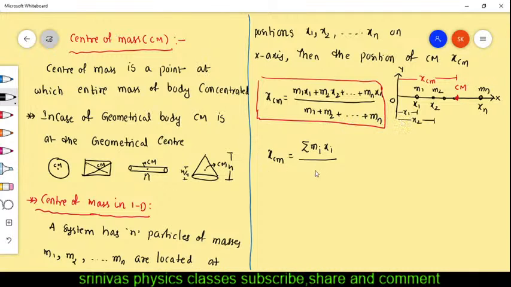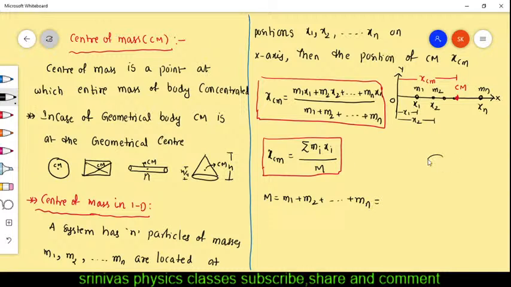We can write this as the mass of the system also. This is the formula for the center of mass, where capital M is m1 plus m2 and so on mn, the sum of the masses of the particles.